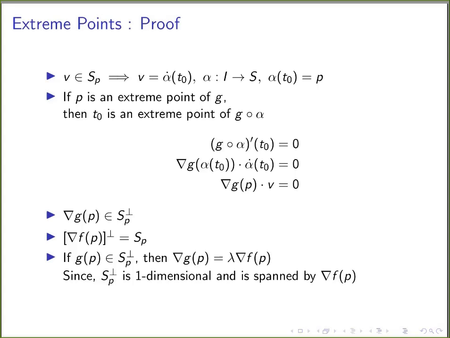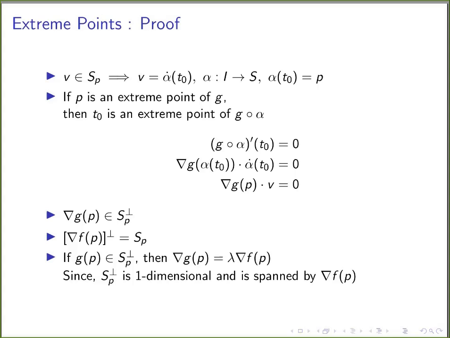We have assumed an arbitrary vector from the tangent space and obtained that this vector is always perpendicular to the gradient vector of g at P. Therefore, the gradient vector of g at P is going to be perpendicular to all the tangent vectors, so it lies in S_P perp. The gradient of g at P is perpendicular to the set of all tangent vectors. And we have seen in the case of tangent spaces that the space of gradient f at P perp is the tangent space S_P.